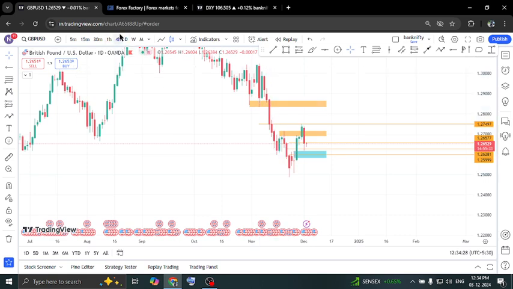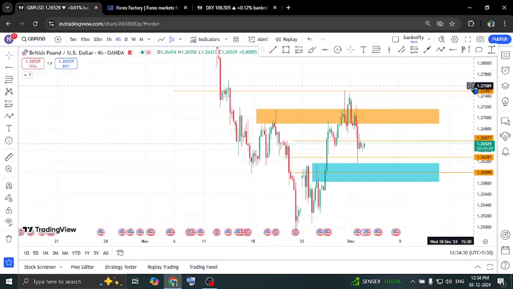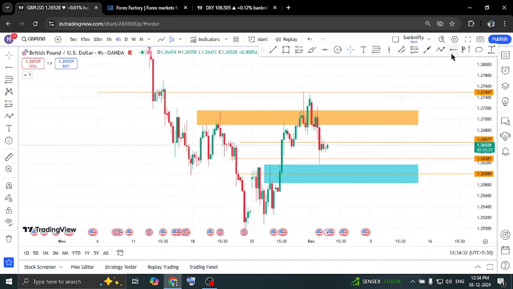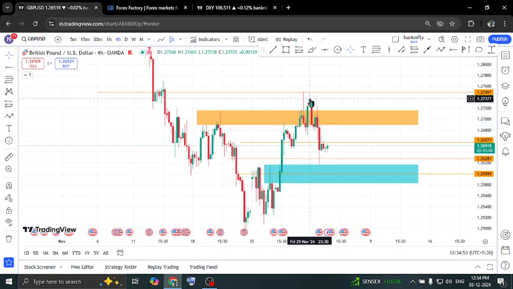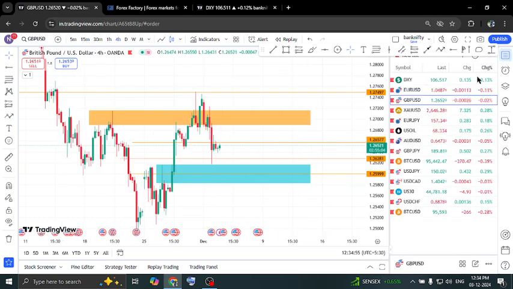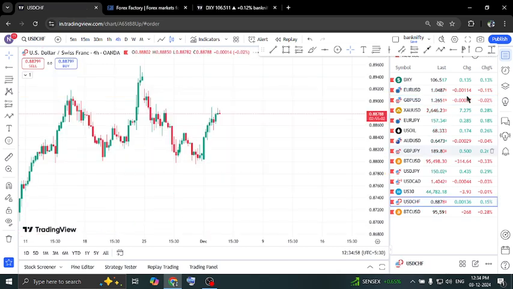Again, let's go to the 4-hour time frame and observe it. Here we can see a change of structure. Here higher high, higher low, higher high, higher low, higher high, and then higher low, then lower high and lower low. Here is the change of structure. So this one has turned down.